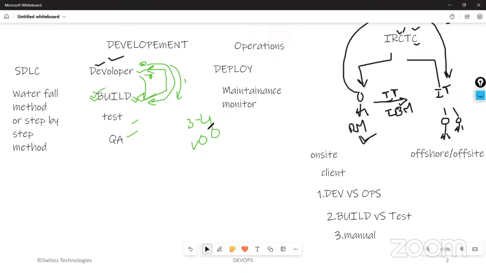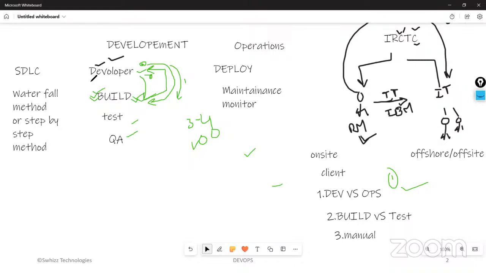It will take a lot of time, right? Obviously, it will be affecting our faster delivery. If you are unable to deliver the product into the market first, someone else will launch the product and they will grab the entire market. So we are losing our first mover advantage. And of course, we should not compromise on the quality.